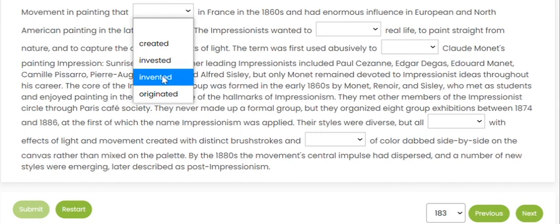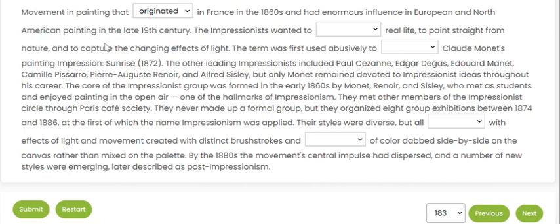Inventors are for machines, investors are for money, finance, or assets. We cannot create a movement; we create objects or things. Originated means started. So that movement, which started in France in the 1860s, then had an impact on North American painting in the 19th century.